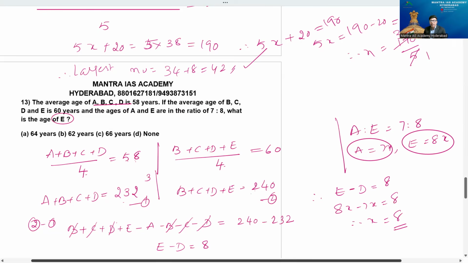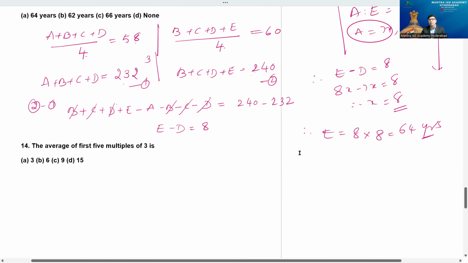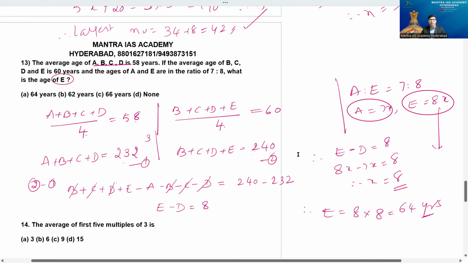He is not asking the value of only x here, but the age of E. Therefore, age of E is nothing but 8 8s are 64 years, which is the right answer. Just check while doing; be cautious while doing the solution. Calculations are important, that's all. Then 14th question, copy this. It's a good question.